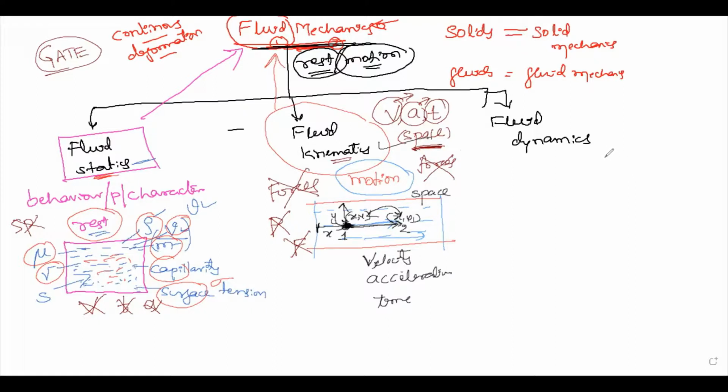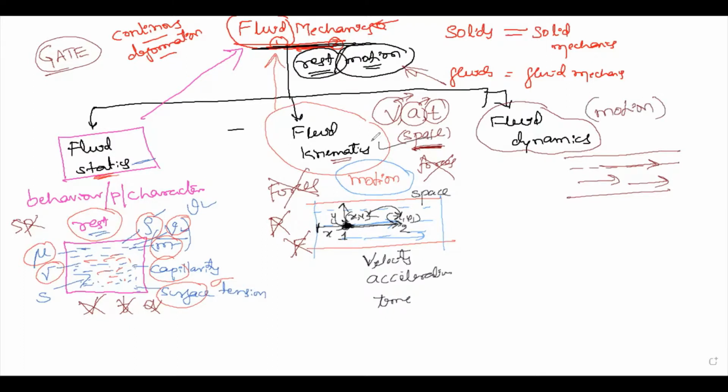Coming back to the third branch, fluid dynamics, consider a pipe in which some liquid is flowing from point number 1 to point number 2, or inlet to outlet. Fluid dynamics is a branch of fluid mechanics which studies the properties of fluids which are in motion. By reading the definition, the kinematics and dynamics definitions are the same, but the main difference is that in fluid dynamics we also consider the forces which cause the motion.